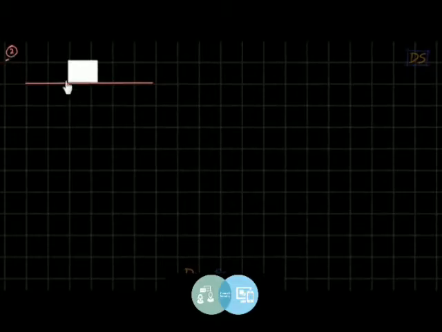So students, once again there is a block lying on ground, and two people are applying force on it once again. First person is applying force on this block in this direction. Say the force is 50 Newton, and this force is called F1. So some person is pushing the block in forward direction.